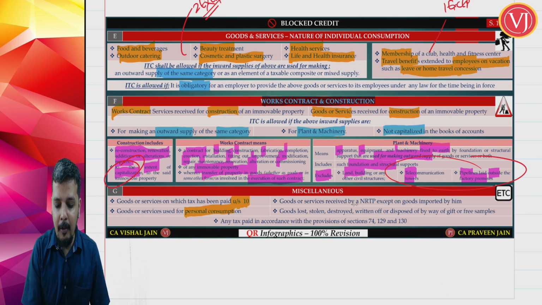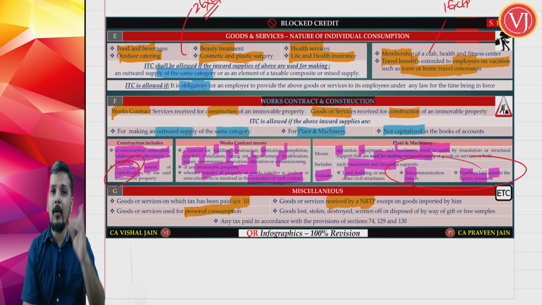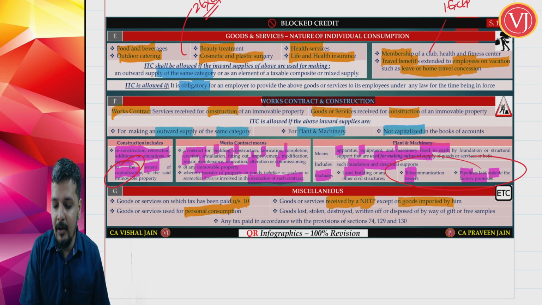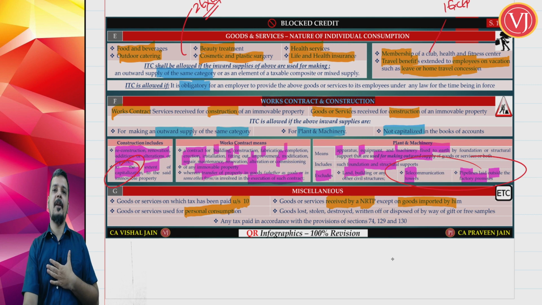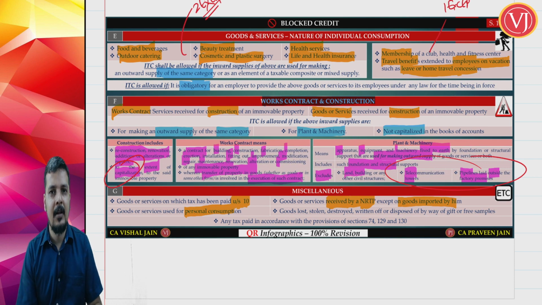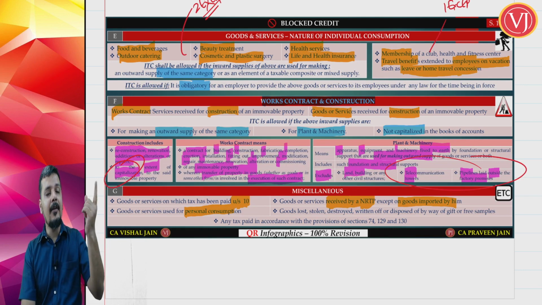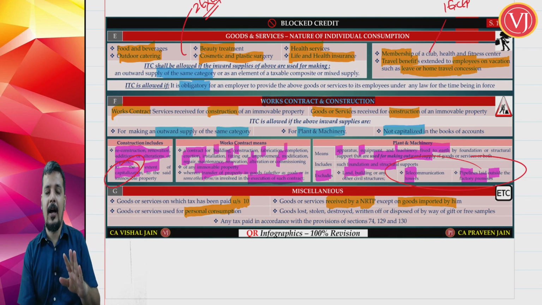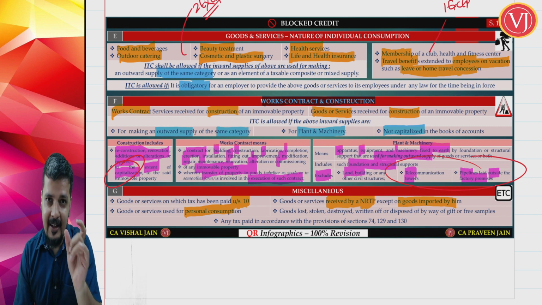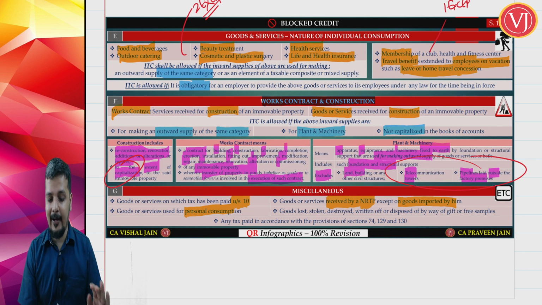If you are talking about NRTP, a non-resident taxable person cannot take any credit. Only exception is IGST on import of goods. So if I am NRTP, I cannot take any credit. If I am a non-resident taxable person coming to India for a business exhibition for some small time, I cannot take credit of any goods or any services. Only exception is if I have imported certain goods, I would have paid customs duty. Only that IGST portion of customs duty I can take the credit. No other CGST, SGST, IGST credit I can take.